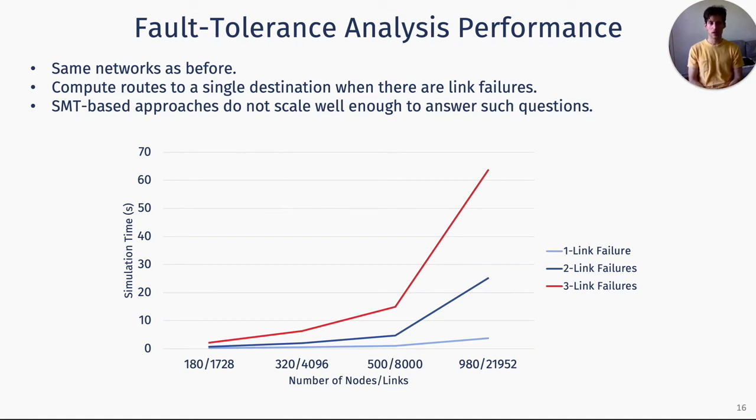On the other hand, using multi-terminal BDDs to leverage symmetries in the failure scenarios, our simulator can analyze most of these networks in a matter of seconds. And the only case where it takes a little over a minute is when considering what happens when there are up to 3 link failures for a network that has almost 22,000 links. Of course, these networks are very symmetric and this helps our analysis, but you can imagine a scenario where a misconfiguration will not allow you to use backup paths under certain failures, and we did not have a general way to verify the absence of such misconfigurations.